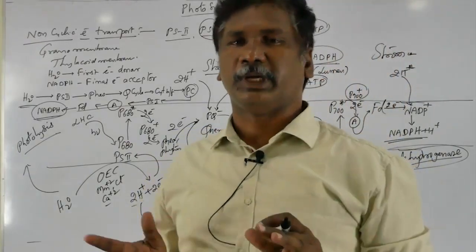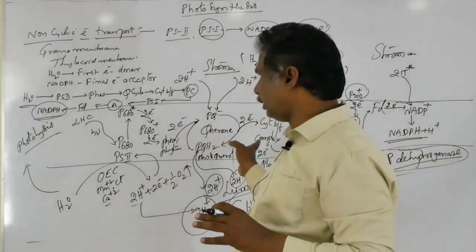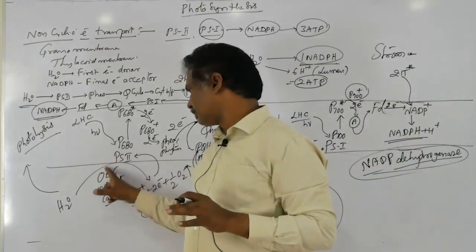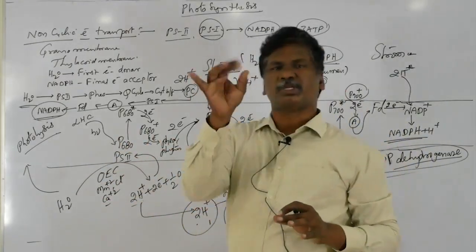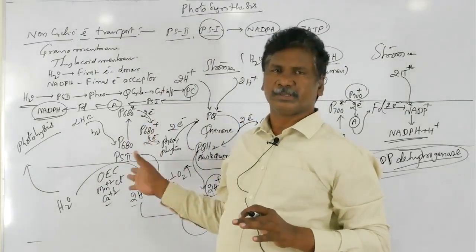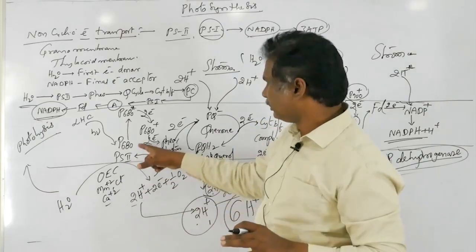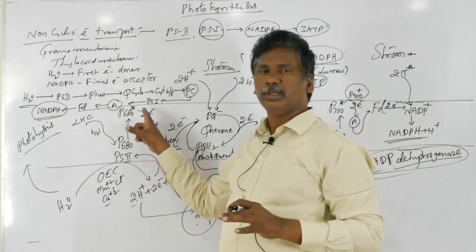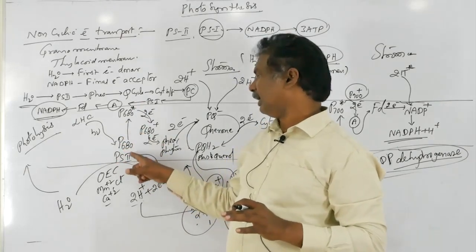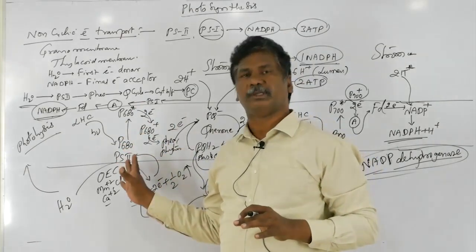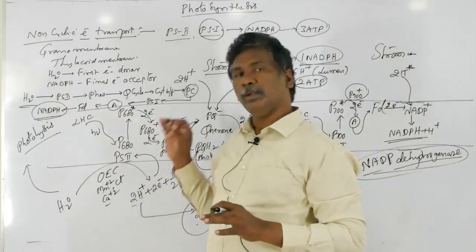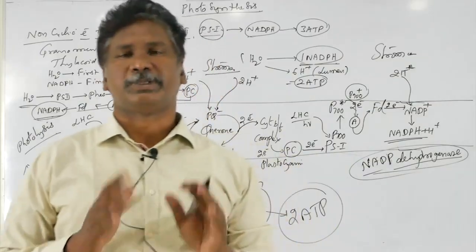Non-cyclic electron transport takes place within the thylakoid membrane, starting with PS2. What is the first step in photosynthesis or the light reaction? Remember this one, it is most often asked in the NEET examination. That is the excitation of electrons from PS2, which are received by the primary acceptor, pheophytin. That is the first step.